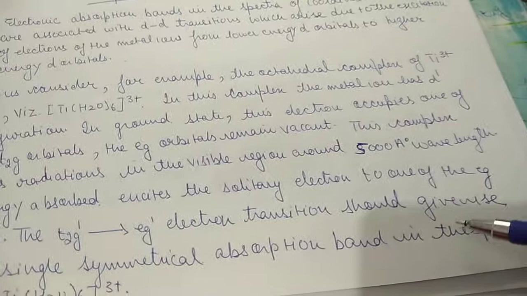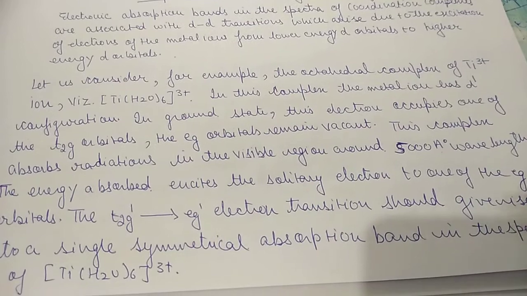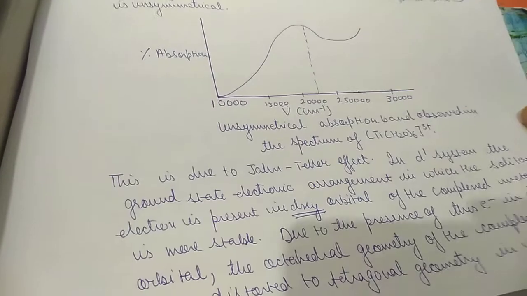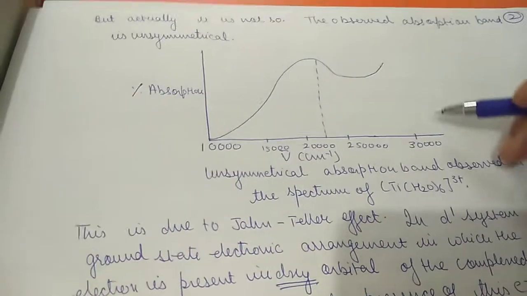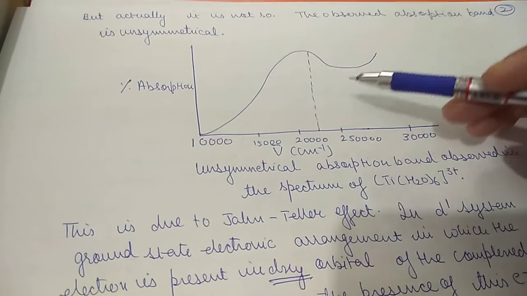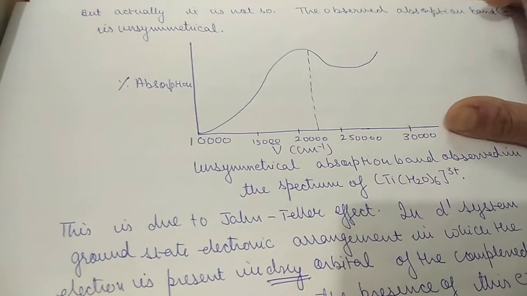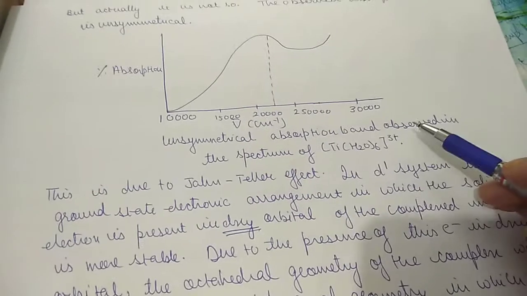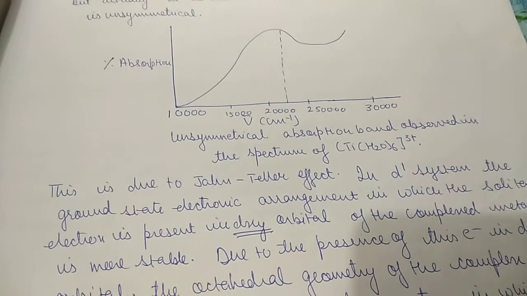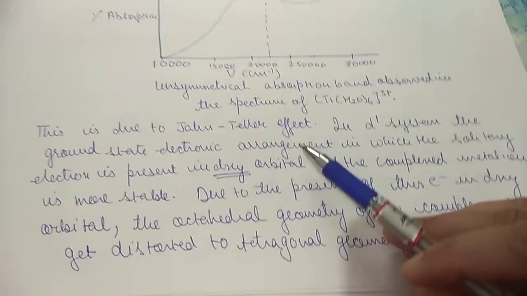This absorption should give rise to a single symmetrical absorption band in the spectrum of Ti(H2O)6 3+. But in actuality, the kind of spectrum we observe is not symmetrical. It should be symmetrical but it is unsymmetrical. This is the unsymmetrical absorption band observed in the spectrum of the titanium complex. Now this is due to the Jahn Teller effect.